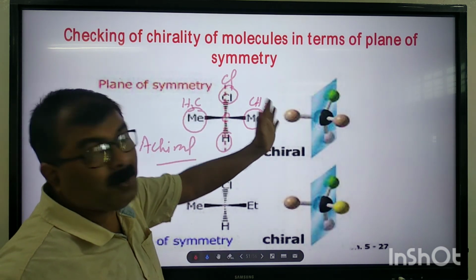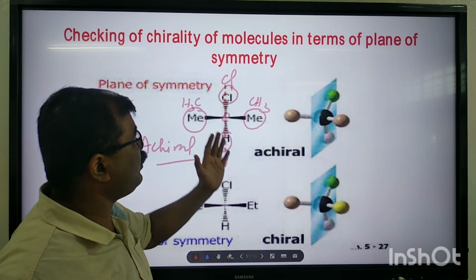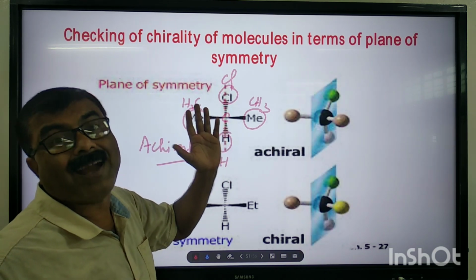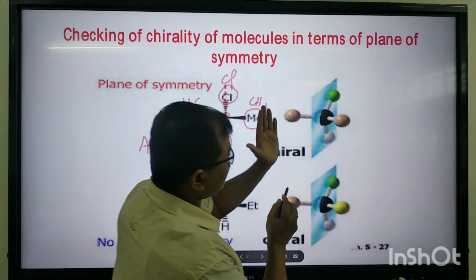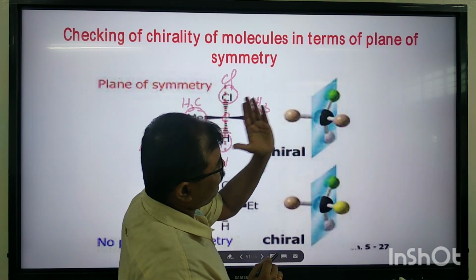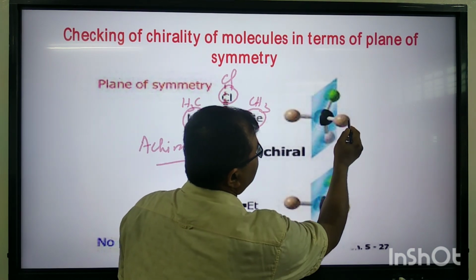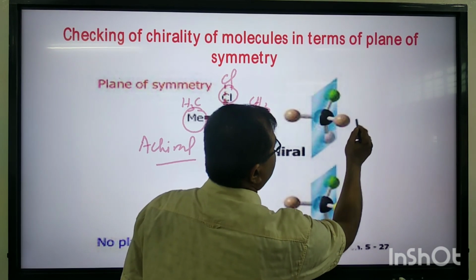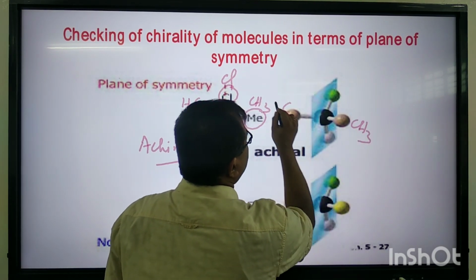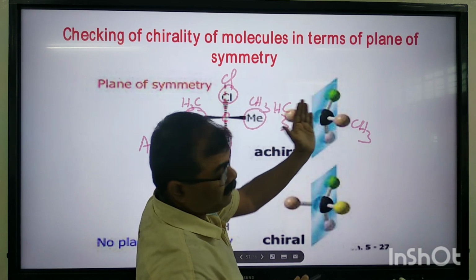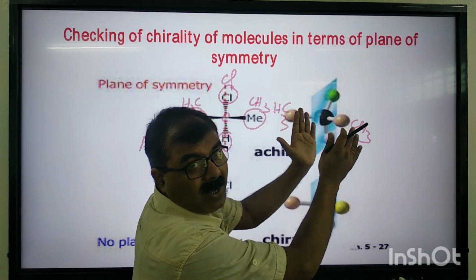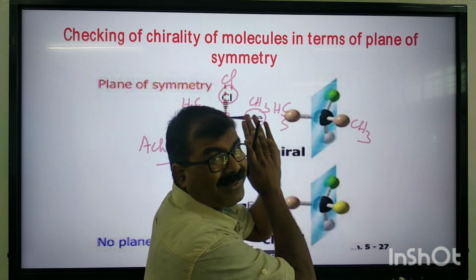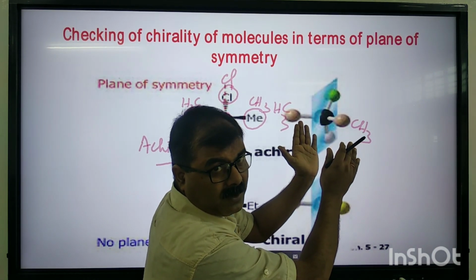But in terms of plane of symmetry, how can we predict the chirality of molecules? If you see here, if we consider a plane here, this is a methyl group, this is also a methyl group. This plane divides the molecule into two equal halves. This plane bisects the molecule into two equal halves.